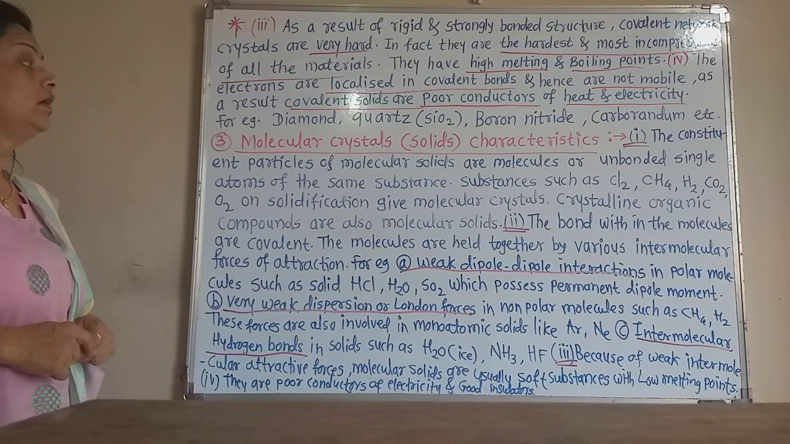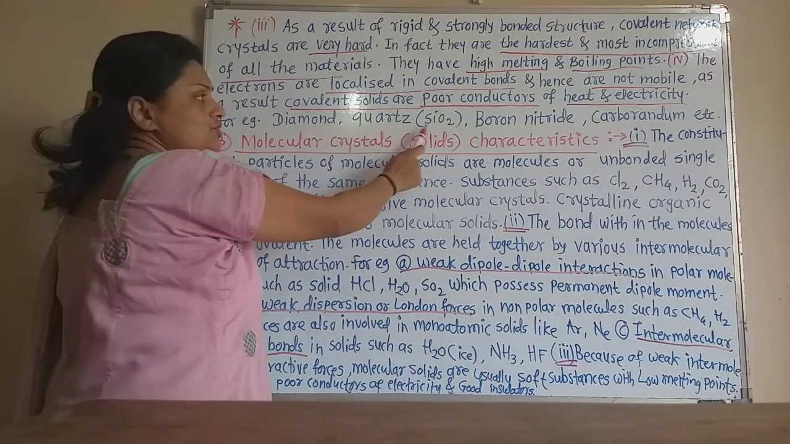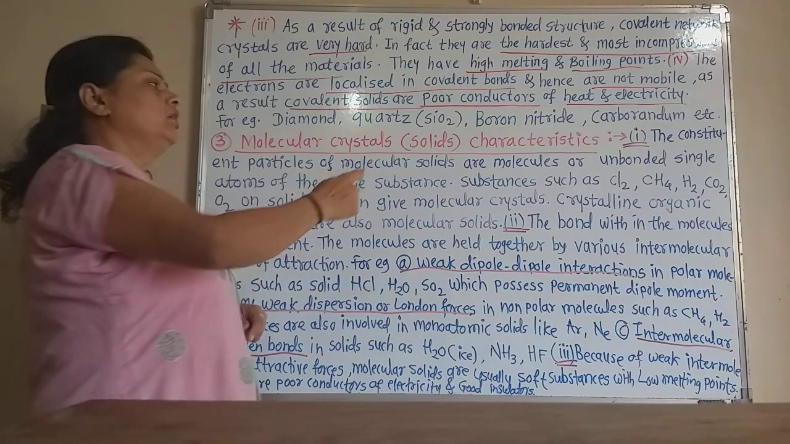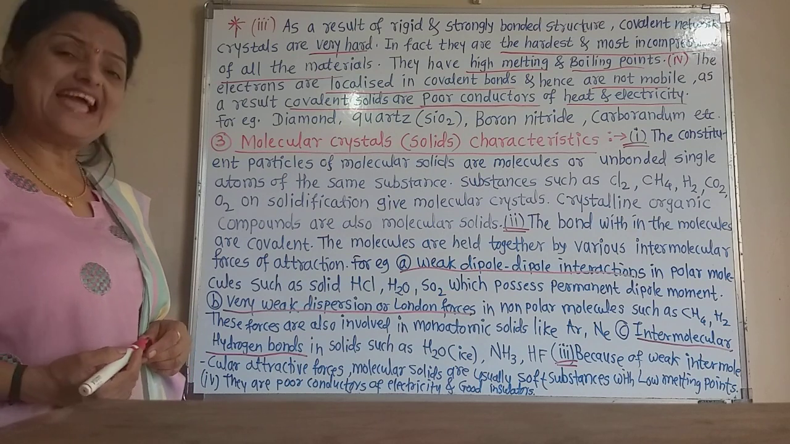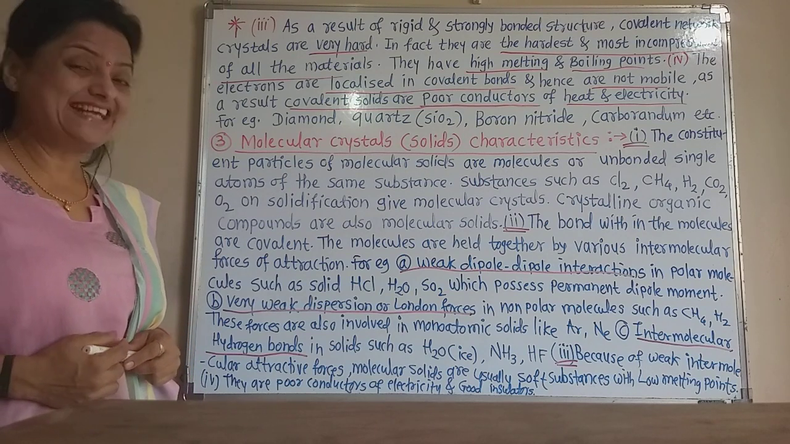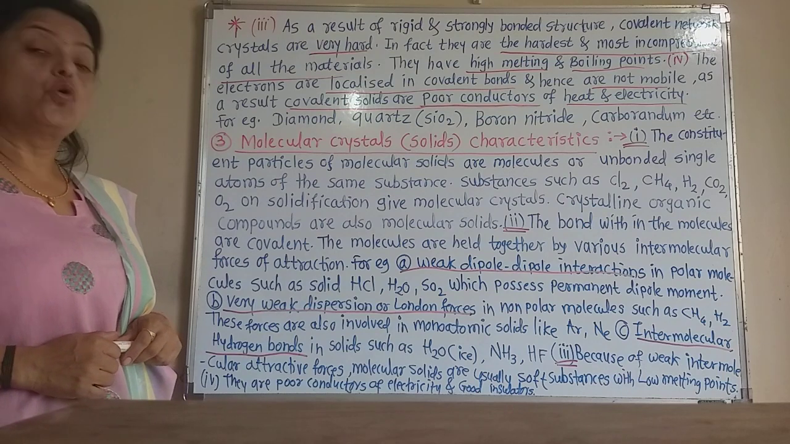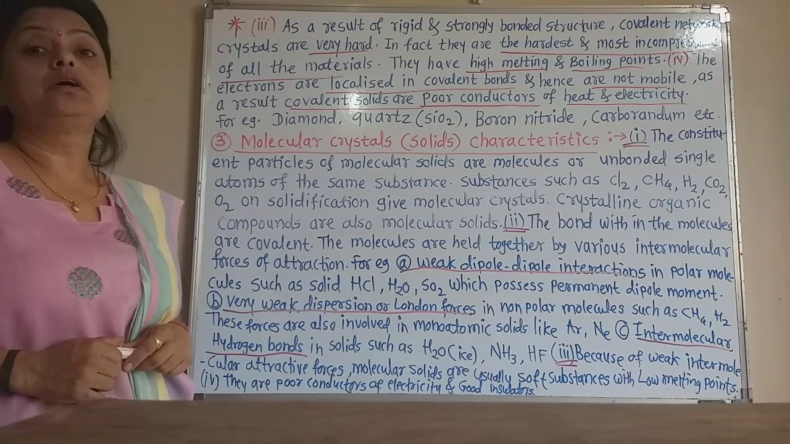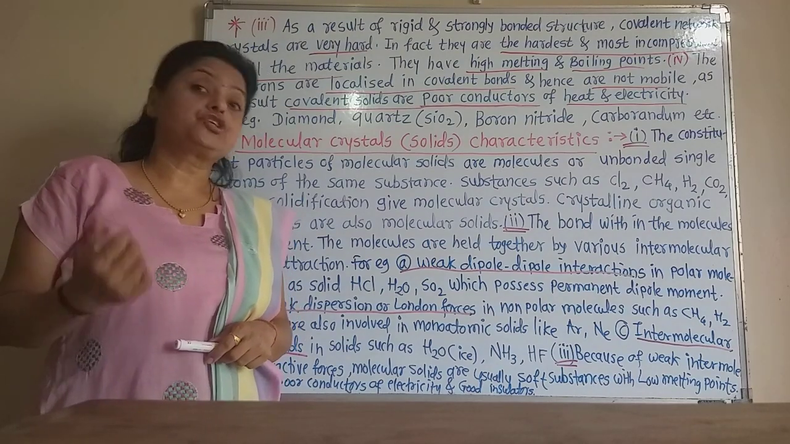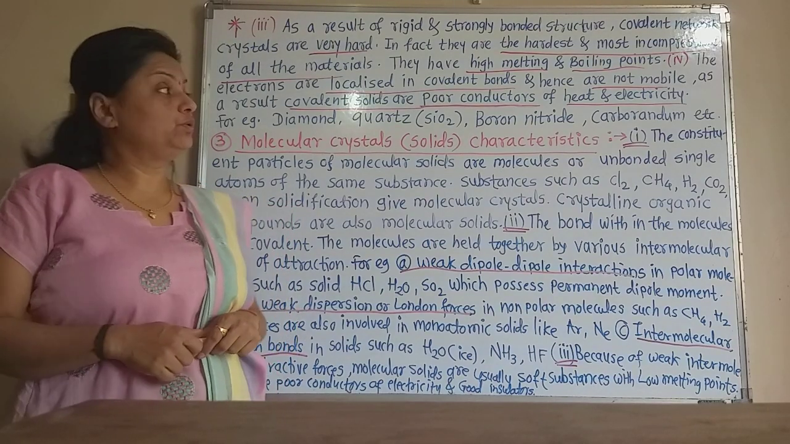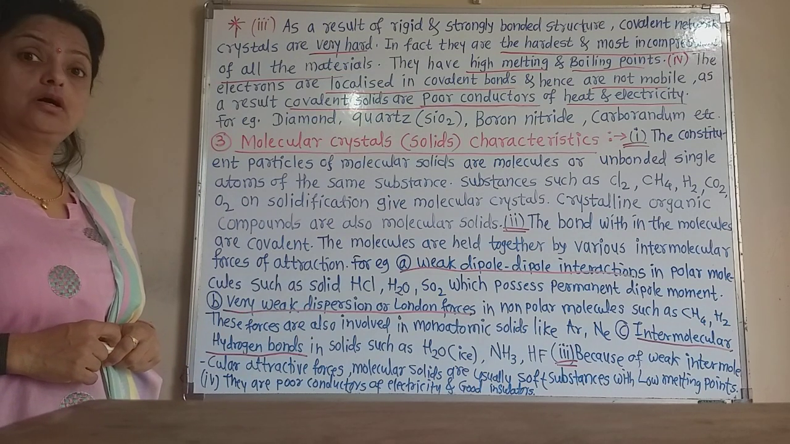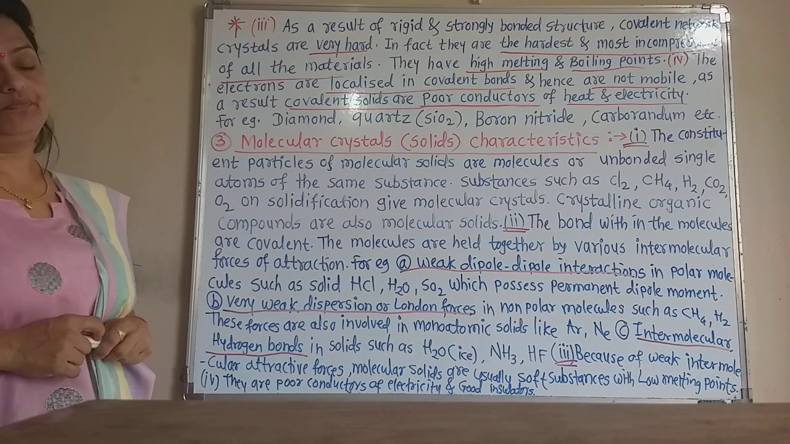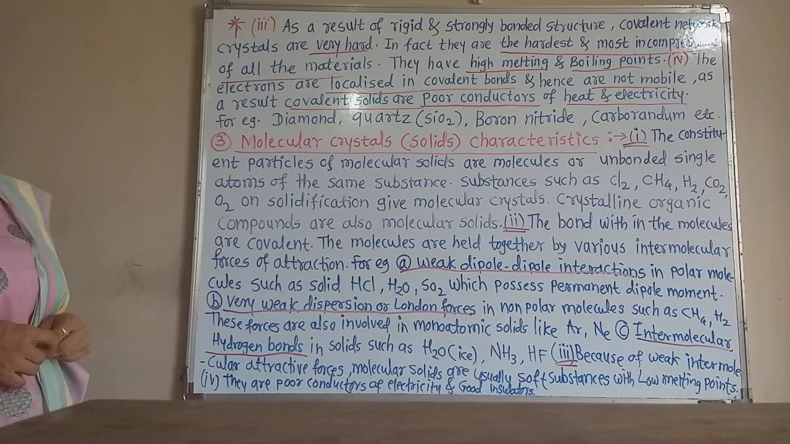This is the point. For example, diamond and quartz. Quartz, though it is a compound, is also one of the forms of sand. Silica is also a covalent network solid. Silicon forms a tetrahedral structure like that of the carbon giant molecule. And boron nitride is also a covalent network type of solid, and carborundum, etc. These are examples of covalent network crystals or solids.